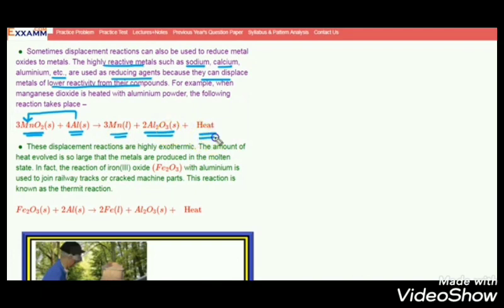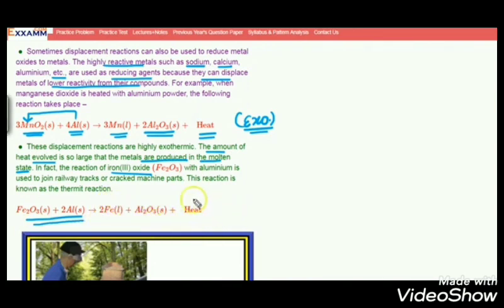This is a displacement reaction. Recall your previous knowledge. We studied the iron and copper sulfate example. Here you can take manganese dioxide and aluminium, getting manganese as the pure metal and aluminium oxide, and lots of heat is produced, children. Whenever lots of heat is produced, that reaction is an exothermic reaction, isn't it? These displacement reactions are very highly exothermic, as I told you, because lots of heat is produced.